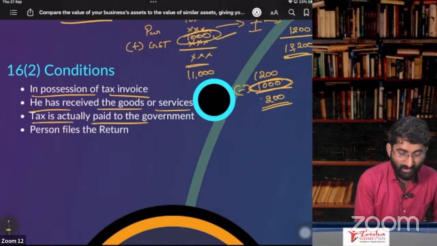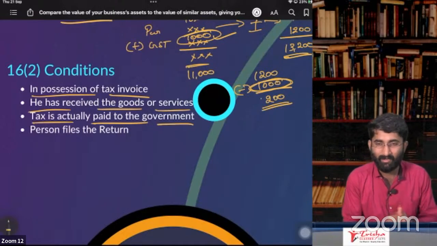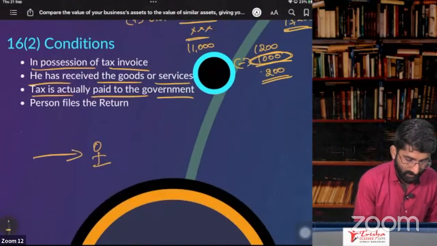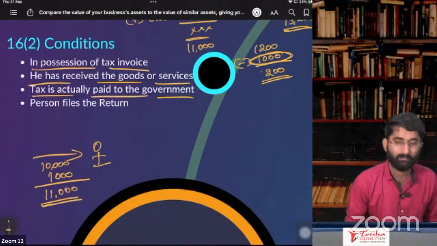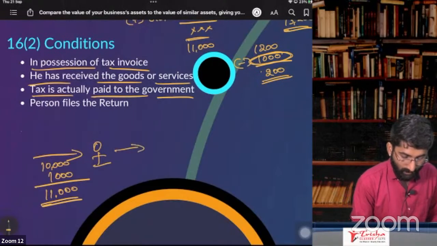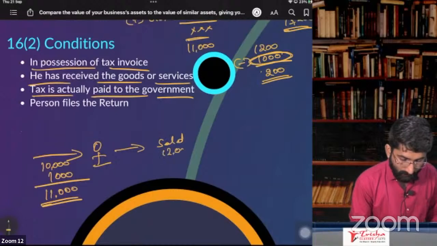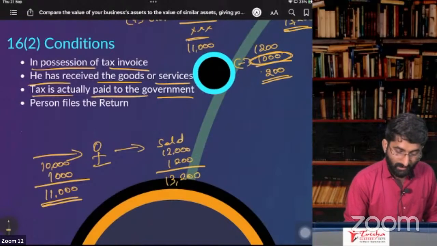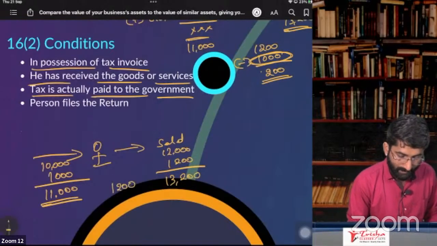Next one, tax is actually paid to the government. Now, example, this person purchases the goods for 10,000 rupees plus 1,000 as the GST, totally 11,000 rupees. Now he is selling the goods. He sold the goods for 12,000 and 1,200 is the GST that he has collected, totally 13,200. On this 1,200, he has to pay to the government minus 1,000.